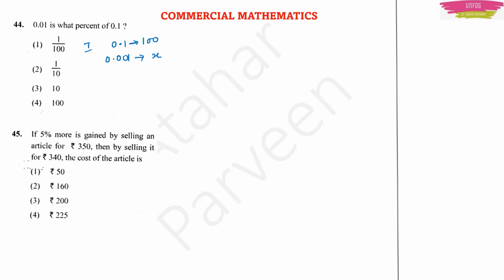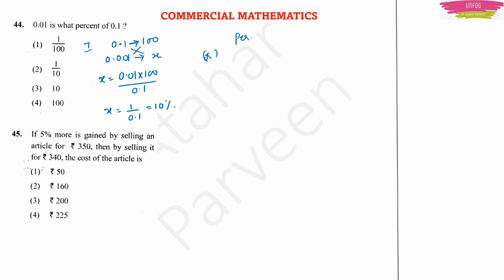So, 0.1 is for 100%. Then 0.01 will be for what? Do cross multiplication like the unitary method. So x will be equal to 0.01 into 100 by 0.1, or x will be equal to 1 by 0.1. So this will be equal to 10%. So this is one method, or I have a second method also.